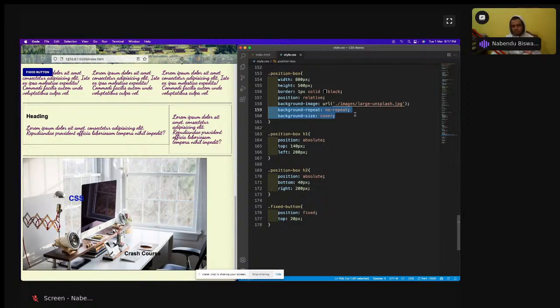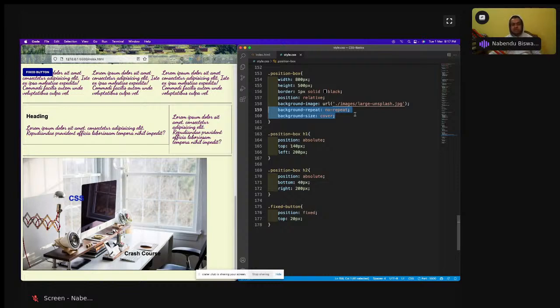Bigger images are much better than giving a small image. Bring a very big image so the pixelation will be less. Although I'm telling you that even small images can be fixed, when it expands, there are nowadays monitors which are ultra HD, true HD, and in that, maybe the small pixels will be seen. So the better way is to have a very high resolution picture, a big picture, and downgrade it with background size cover. That is how you have to work.